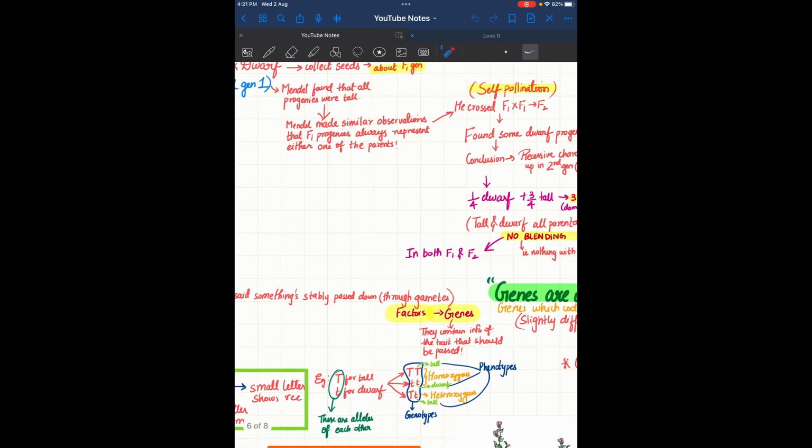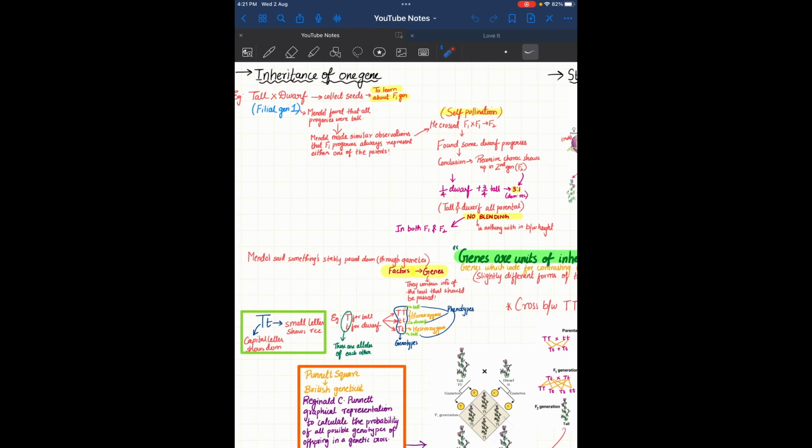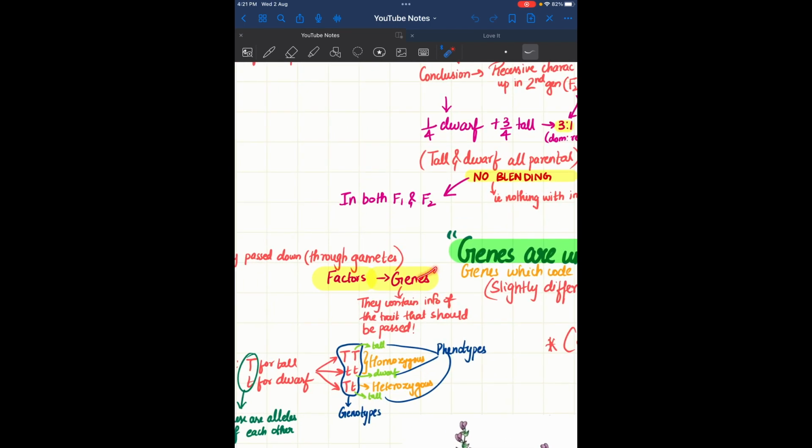Okay. So Mendel said something is stably passed down, even though he didn't know what, so he just gave that the name factors. He said something is stably being passed down from the parents to the children through the gametes, and that is factors. But now we know that is genes. They contain the information of the trait that should be passed.